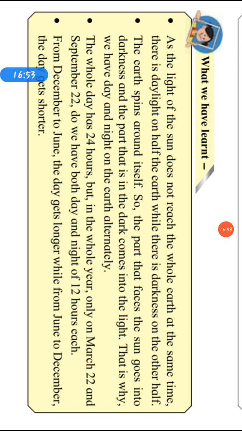The whole day has 24 hours, but in the whole year, only on March 22 and September 22 do we have both day and night of 12 hours each. From December to June, the days get longer, while from June to December, the days get shorter.